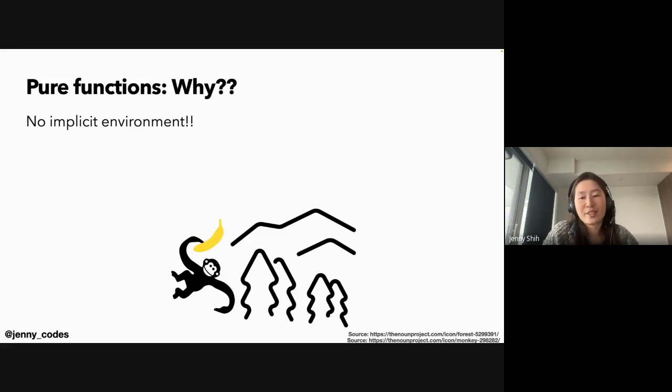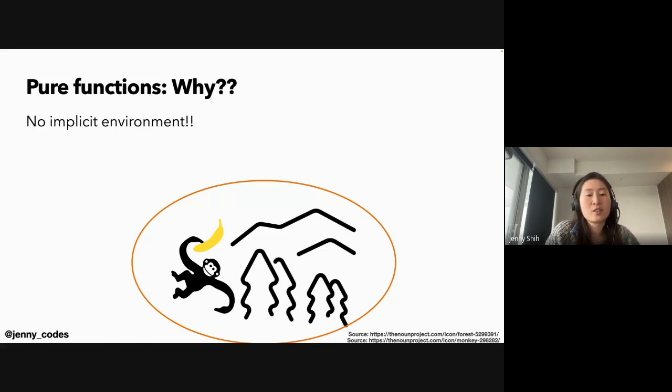So here is an effort of illustration. Suppose the orange circle is our brain. And if we don't have pure functions, that means when we look at a function, in this case the banana, we can't just focus on that, but also need to pay attention to a lot of other parts external to this function, because if we don't do that, we may find ourselves missing certain key aspects of the function, or would be modifying some state somewhere else that would have some effects down the road. And that can be overwhelming.